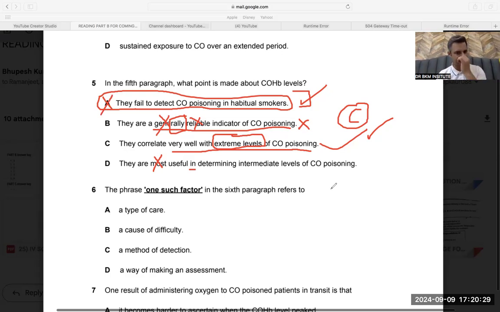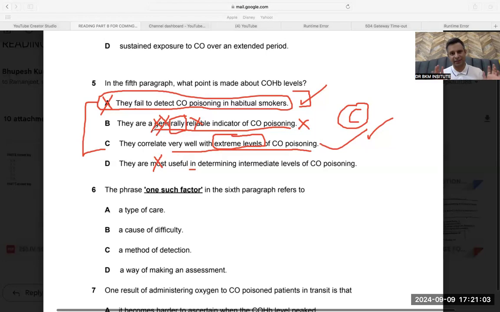Can you tell me the answer, guys? C, sir. Done. It's a hard question for me, trust me, because I remember I have done this reading so many times, but I'm a kind of person who generally doesn't remember the answers. So I get confused between A and C. And that is exactly what's going to happen in your final exam. "-ly" word, adverb, when it says generally, then it should have been given. Generally means usually, frequently, often, something like that. Most means superlative degree: the best, the most, the greatest.